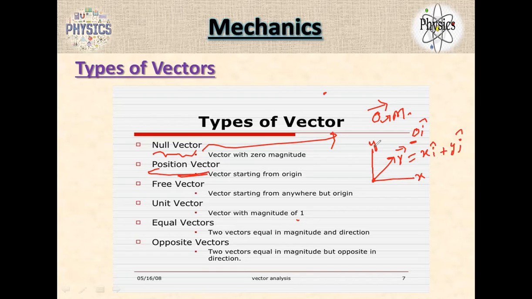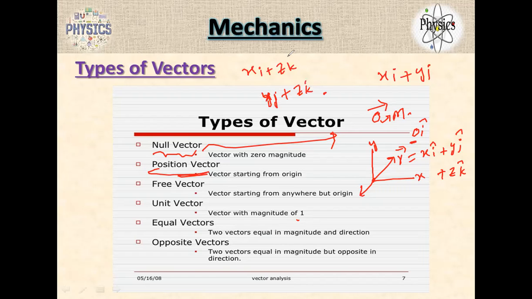If it contains 3D, you should write zk. So a position vector could be xi only, or yj only, zk only. That is 1D. 2D is xi plus yj, or xi plus zk, or yj plus zk.